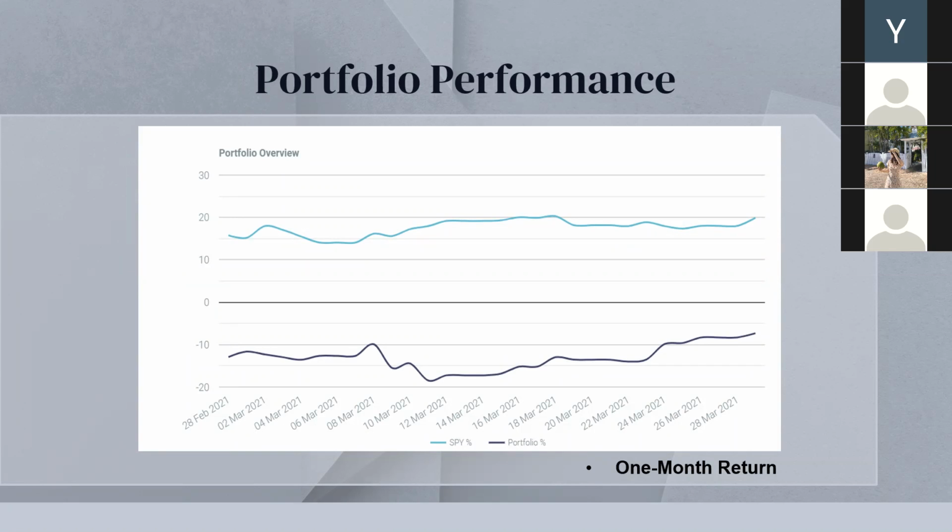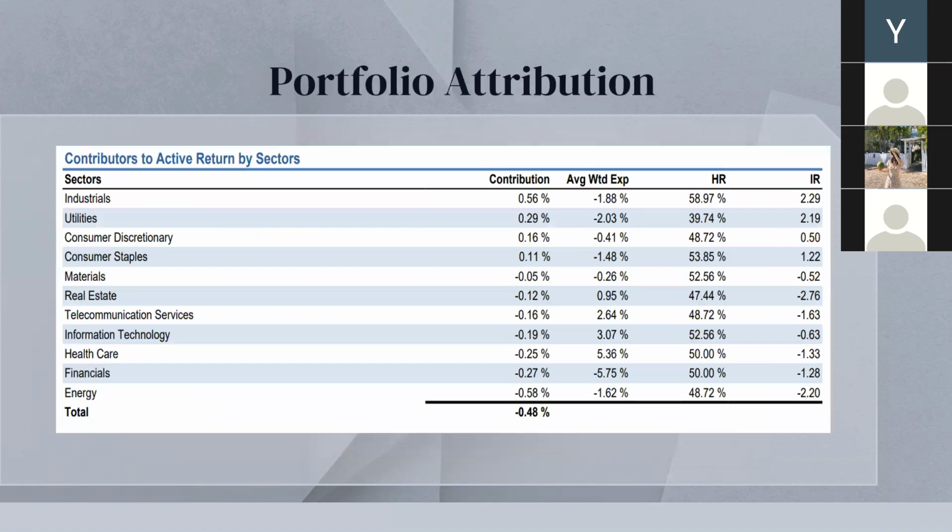So now moving to portfolio attribution. The main contributors by sector of our portfolio return are shown on the screen. The top contributor is the industrials sector. This part is tied to the economic situation. And other main contributors are the utilities, consumer discretionary, consumer staples, and the materials sectors. These reflect our later strategy. We long sectors less sensitive to the economic situation and short stocks that move with the market.